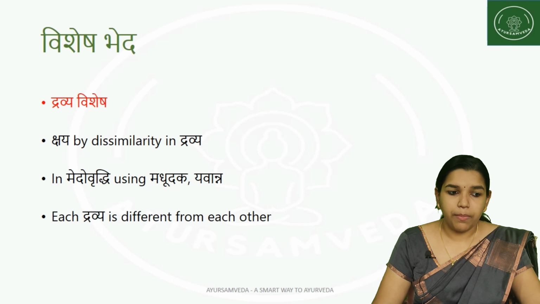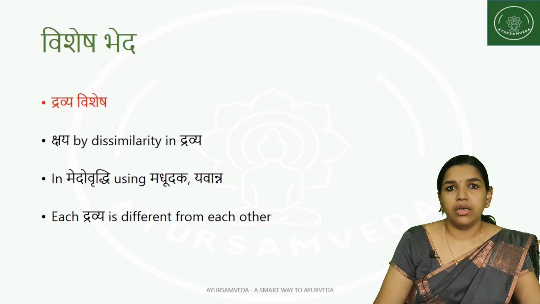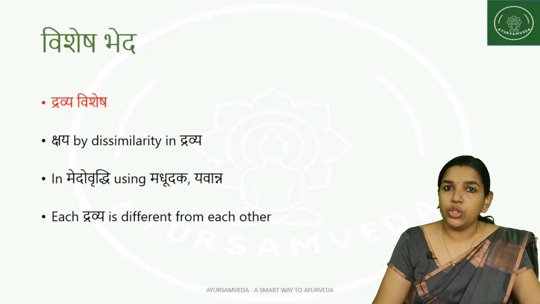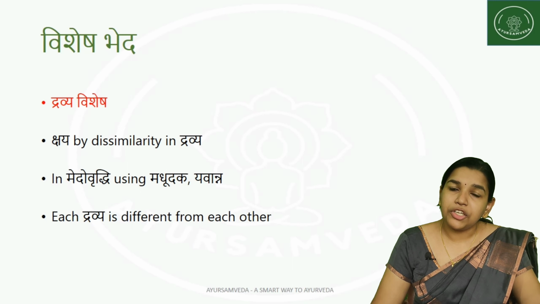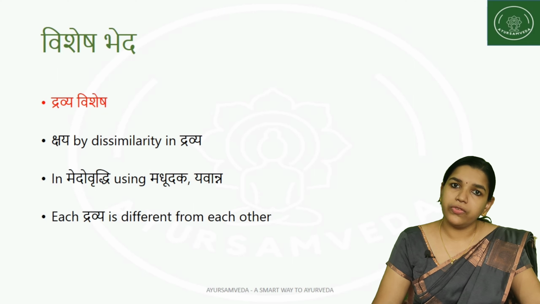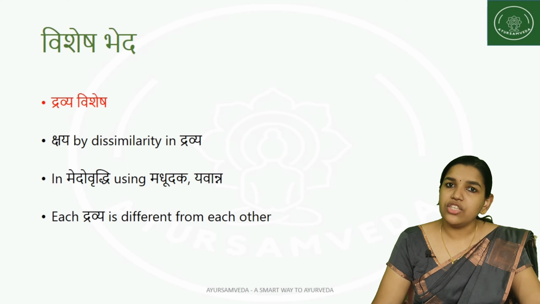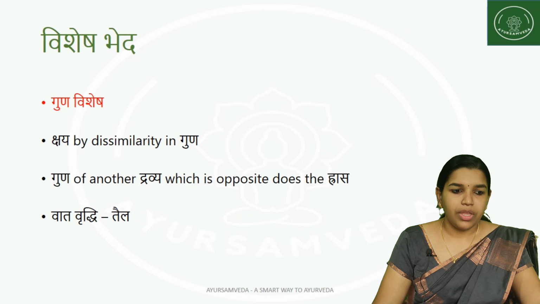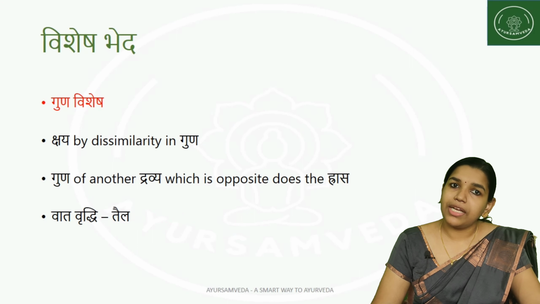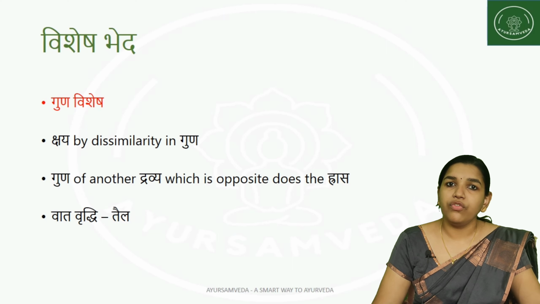Then coming to the Vishesha Bheda. So Dravya Vishesha, that is, the Kshaya is being done by dissimilarity of the Dravya. For example, in Medovritti, we are using Madhutaka or Yavana. So by that Dravya itself, we are giving some other Dravyas, and it is causing the reduction in something, that is considered to be the Dravya Vishesha. That is, each Dravya is different from each other. And Guna Vishesha, that is, by the guna which is different, we are administering some dravya and we are getting the reduction, that is considered to be Guna Vishesha.